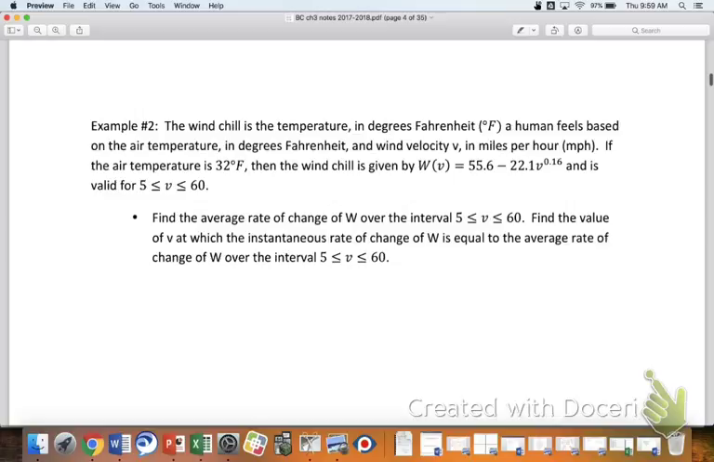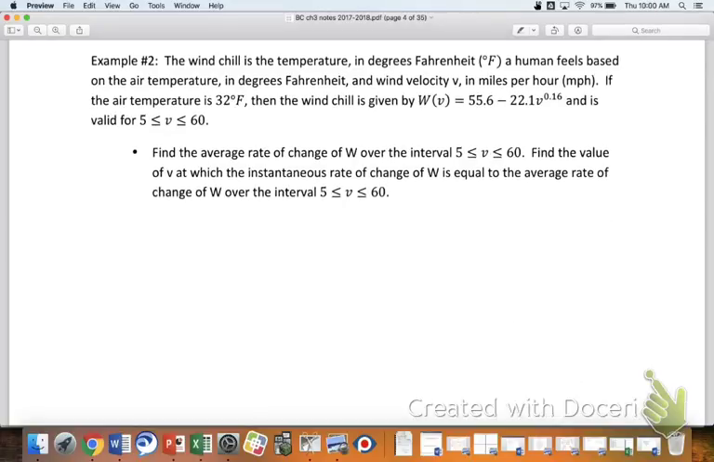Let's see here. Maybe these others aren't quite as complicated. I don't know. We'll see. So example number 2, this is one part of the infamous wind chill problem that comes up from time to time. I think last year in AB we did one part. This is a different part. Wind chill is the temperature in degrees Fahrenheit a human feels based on the air temperature. In Colorado, we know all about that. And the wind velocity V in miles per hour factors in as well. If the air temperature is 32 degrees Fahrenheit, then the wind chill function is given by W of V, and the domain is 5 to 60. So the question here says, find the average rate of change of W over the interval 5 to 60.